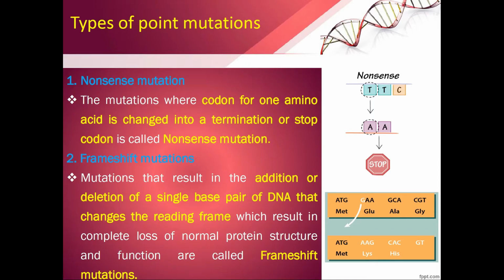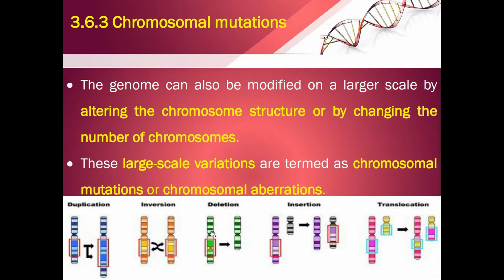The mutation that result in the addition or deletion of a single base pair of DNA. This will change the reading frame, which results in the complete loss of a normal protein structure and function. Then it is called as frame shift mutation. After point mutation, the second one is called chromosomal mutation. The genome can also be modified in a large scale by altering the chromosome structure or by changing the number of chromosomes in a particular cell. These large scale variations are termed as the chromosomal mutation or chromosomal aberration.